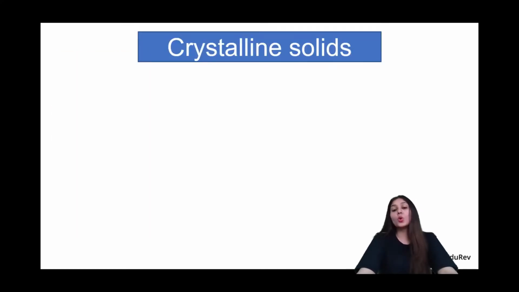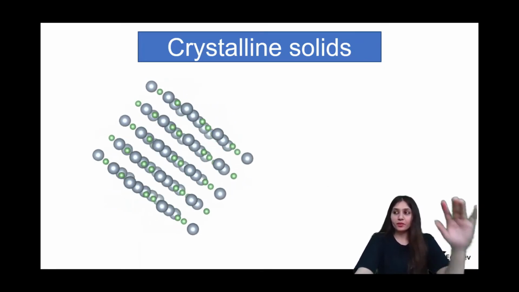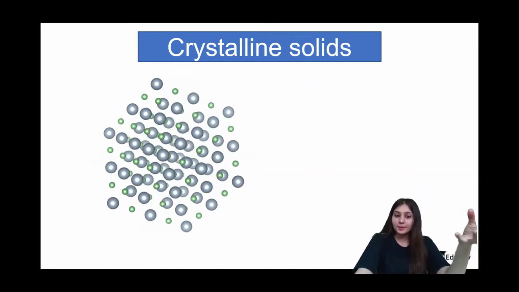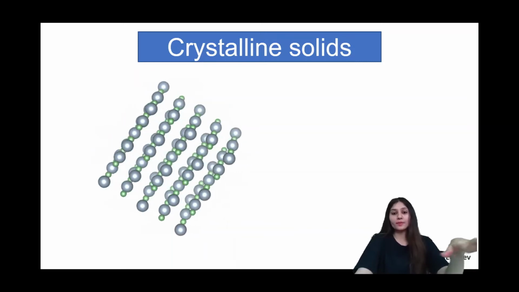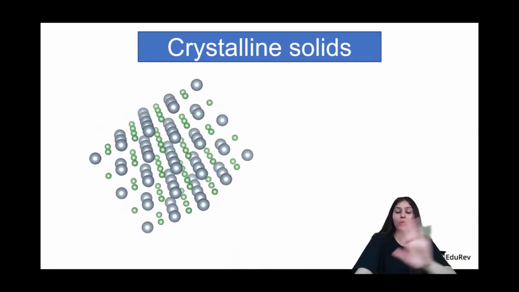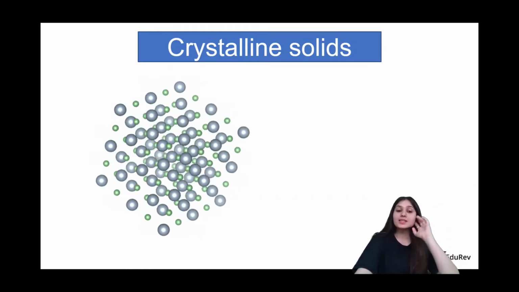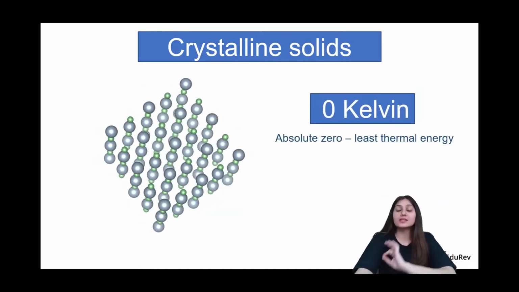So what we know as of now is that in the case of crystalline solids, everything should be very perfect. The arrangement of constituent particles, which can be atoms, molecules, and ions, should be perfect, right? Something like this is what we imagine, right? But in reality, it's not like that. Solids should be perfectly arranged, an ordered structure, long range order should be there. But this does not happen unless it is 0 Kelvin.